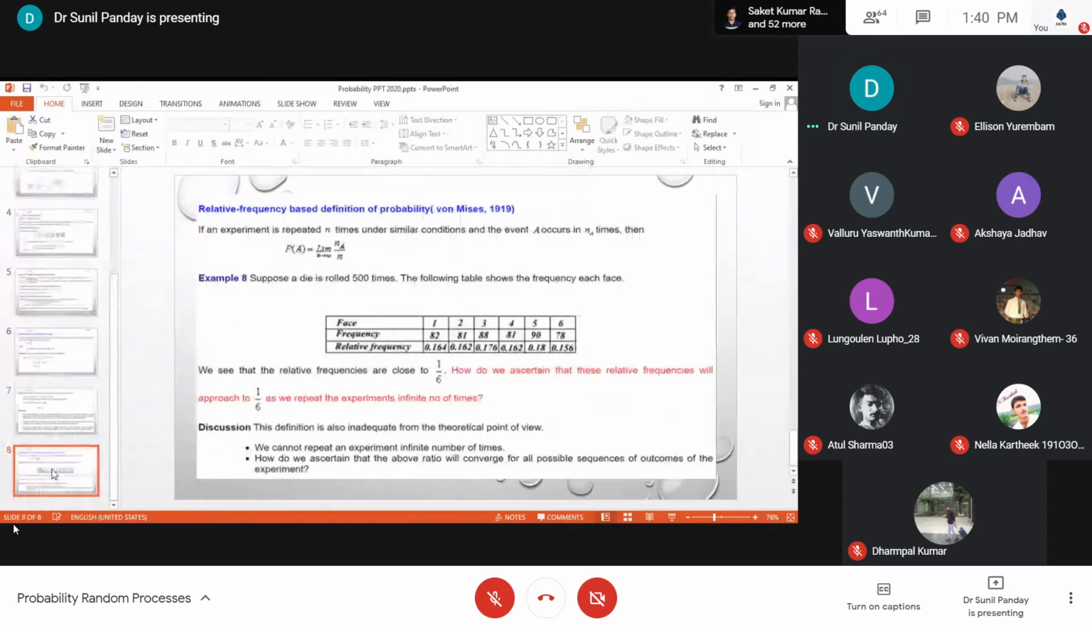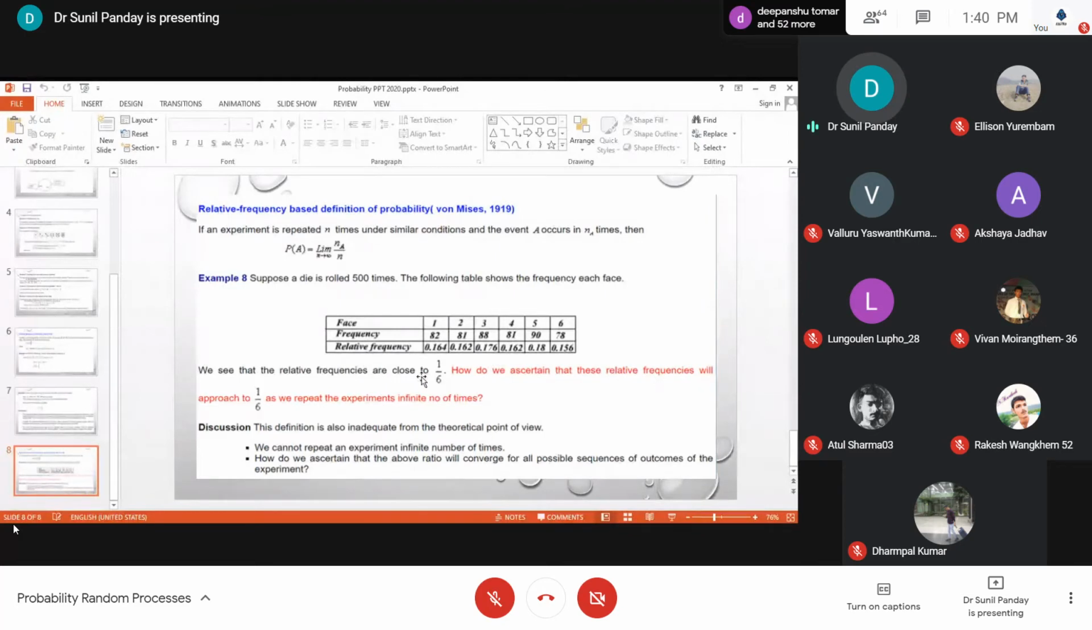Then we have the posterior definition: an experiment is repeated n times under similar conditions, and event A occurs nA times, and then we have this limiting definition of probability of A. Suppose the example is a die rolled 500 times, and the following table shows the frequency of each face. 1 is occurring 82 times, 2 is occurring 81, 3 is 88, like this.